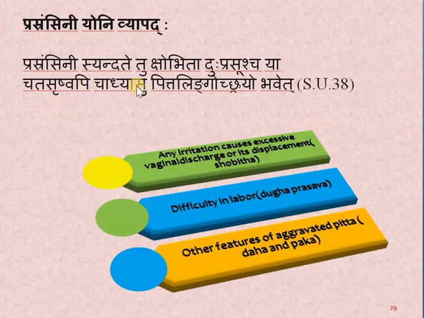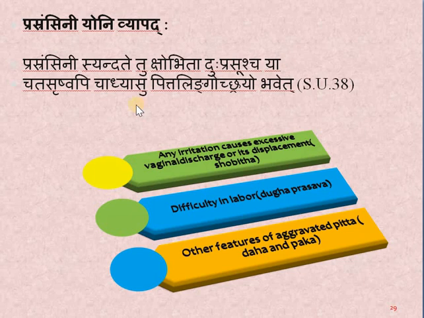This shloka says that there will be continuous excessive vaginal discharge which will cause the displacement of the uterus. This word Shopita means the displacement. And what will this displacement cause? It will cause Dukha Prasasha, means difficulty in labor. So with this we can correlate it with 2nd degree uterus prolapse.